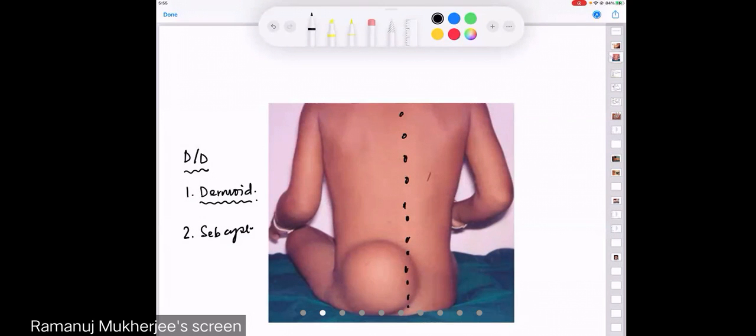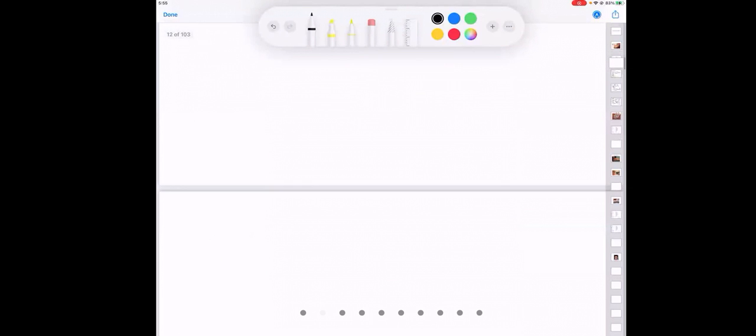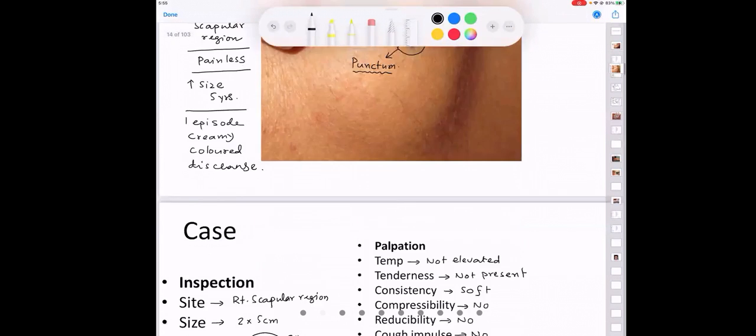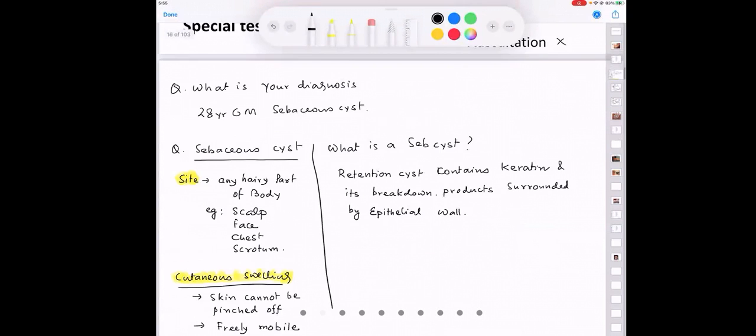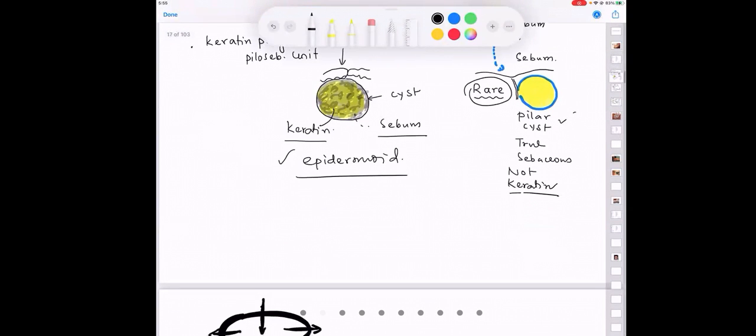So that means, what is the point that goes against a dermoid cyst in this patient? When I palpate the slip sign and when I palpate the margins, what will I get? Bony induration. Exactly. Very good. So this is what I wanted you to answer.